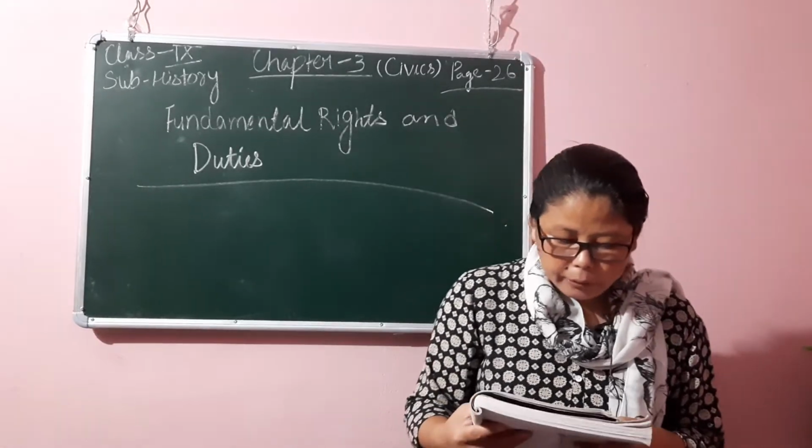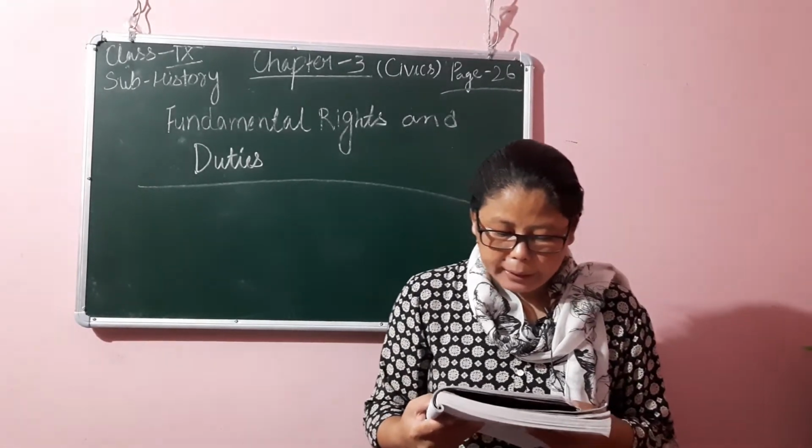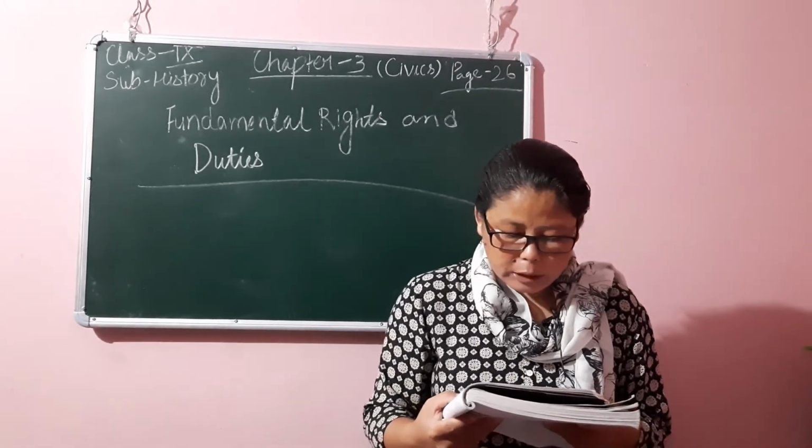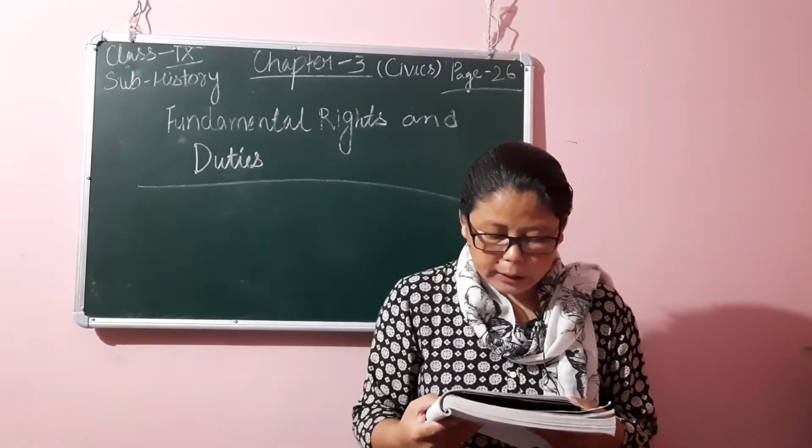Next is the right against exploitation. Before independence, beggar or bonded labor was prevalent in many parts of the country, especially in the princely states.